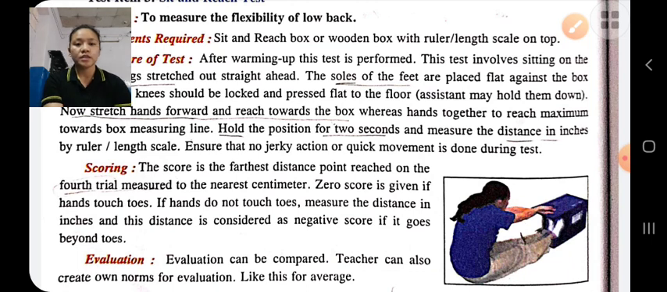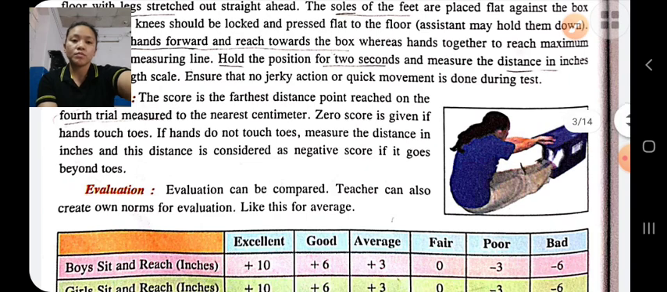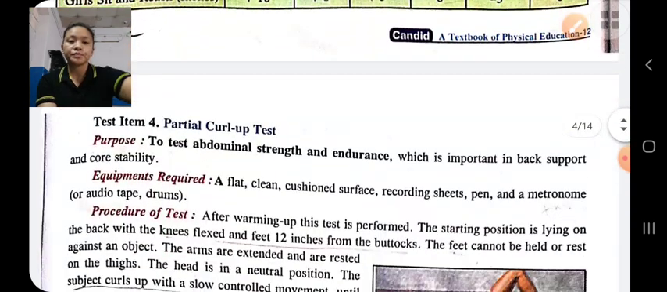Okay, if it does not touch, negative score. If it touches, 0 score. And if it overlaps, it will get a positive score. Evaluation: the length is compared with some standard norms for the evaluation.